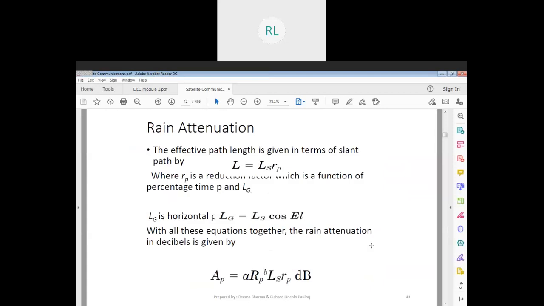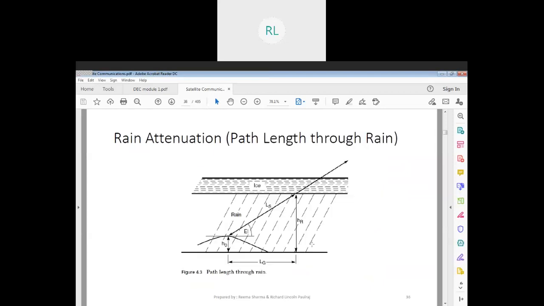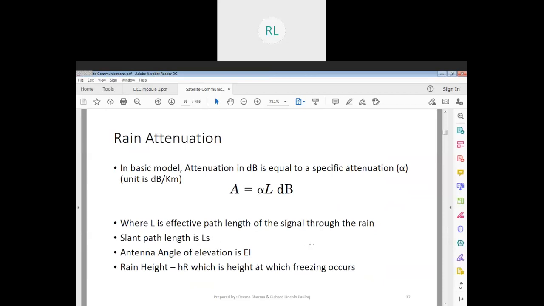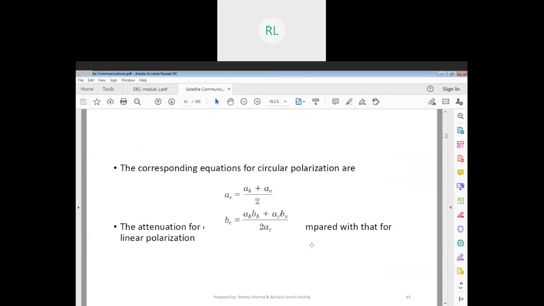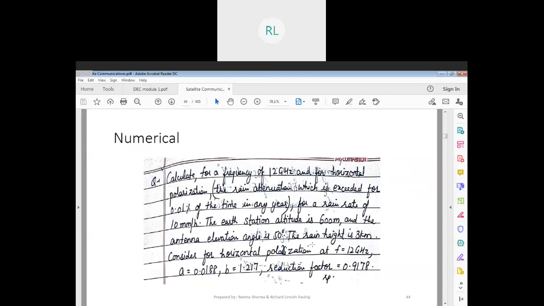Okay, and the rain height, which means my rain height. Now let's get back to the diagram. This hr is how much? It's about 3 kilometers, right? Yeah, 3 kilometers. Consider horizontal polarization at frequency f equal to 12 gigahertz.